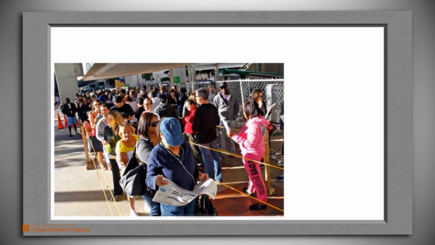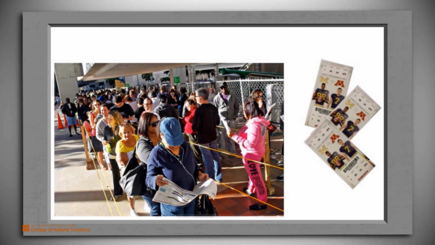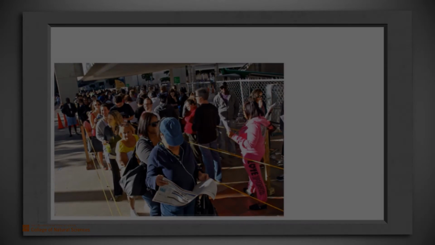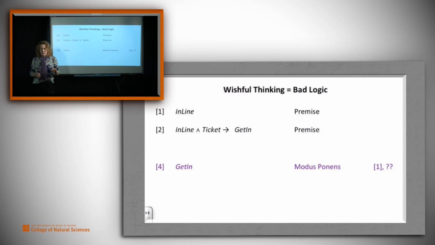If you're in line and you've got a ticket, you'll get into the game. Great, I'm first in line, I'm in. Gosh, they may be about to get really disappointed at the front of the line. Let's see what went wrong. We'll call this one wishful thinking. What we're told is in line, and that in line and ticket gets you in.